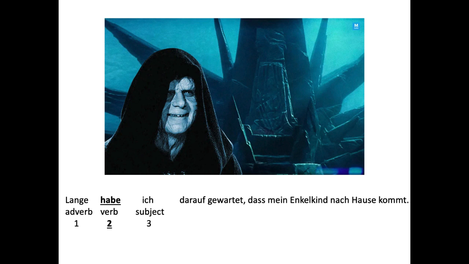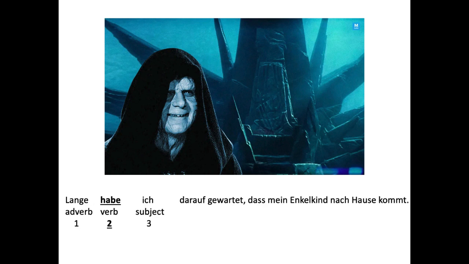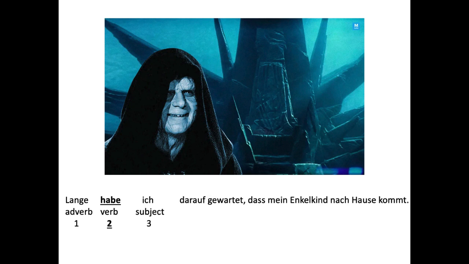So you can see it's the same thing. Long have I waited. Lange habe ich darauf gewartet. See, this is actually in the past tense. It's in the I have waited. Ich habe gewartet. But you can still see the conjugated verb is in the second position. So ich habe gewartet. Habe is the conjugated verb, and then gewartet is just the past participle. So past participles aren't really conjugated per se. So that doesn't count as the conjugated verb. Habe is the conjugated verb.